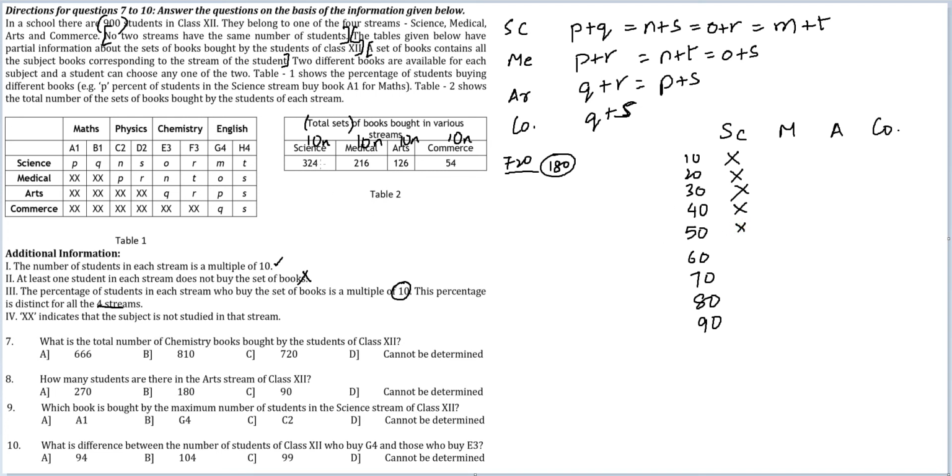Let's go to 60. If this is 60%, 100% would be how much? 60% is 324, so 100% would be 540. Again, 540 is impossible because you can only increase it by 180. If you make it 540, you're increasing it by 216. It is impossible. You can't do that. So 60 is also ruled out. This cannot be 70% because 324 into 10 by 7 is not even an integer. 324 is not divisible by 7. So it cannot be 70%. Can this be 80%? If this is 80%, what will I get?